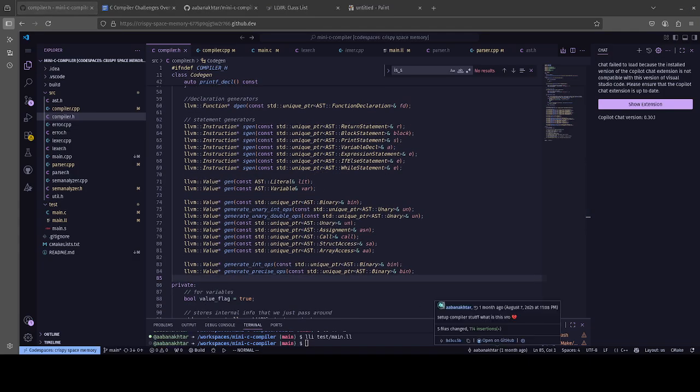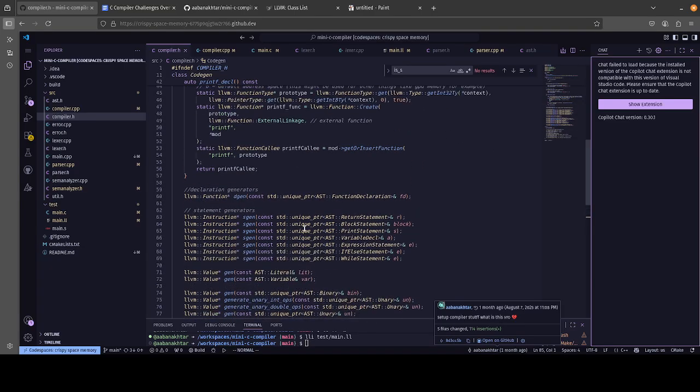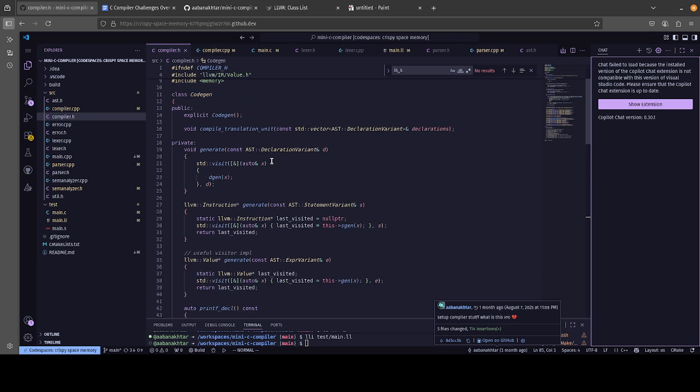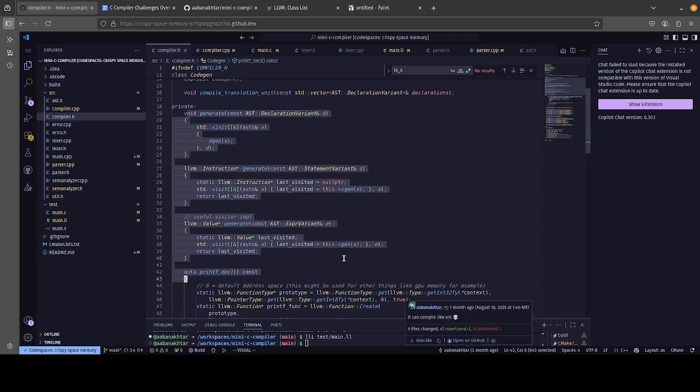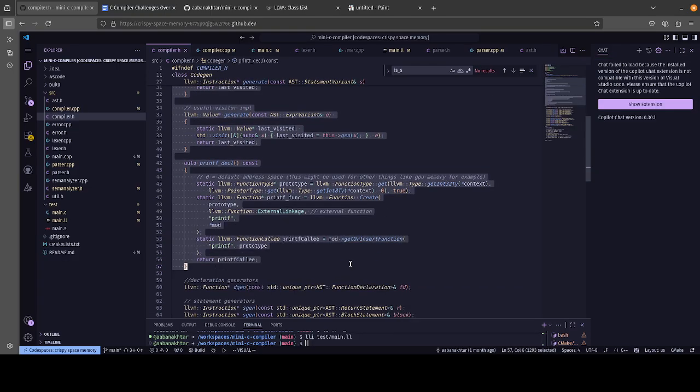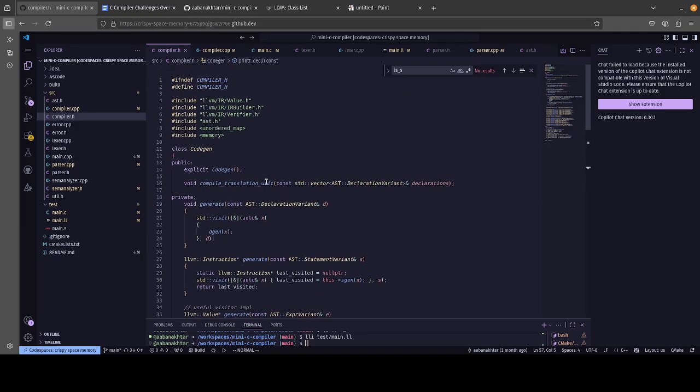So one of the first things is that obviously we have our generate function. This is all standard variant related, standard library stuff. So compile translation unit.